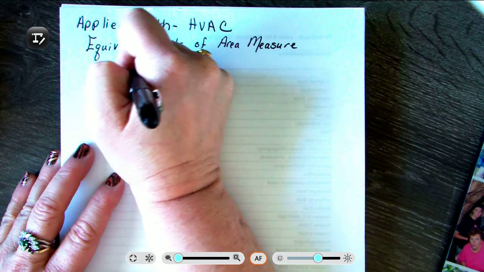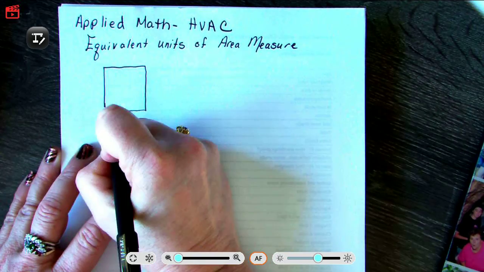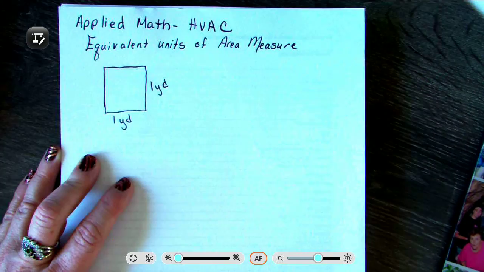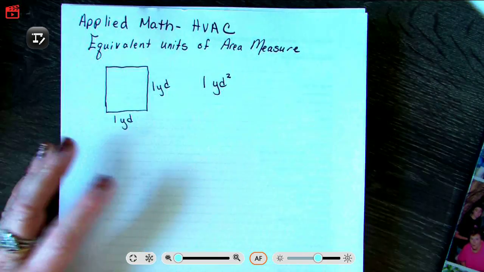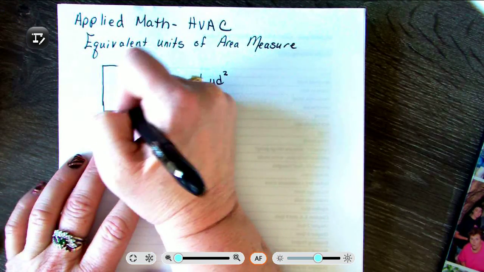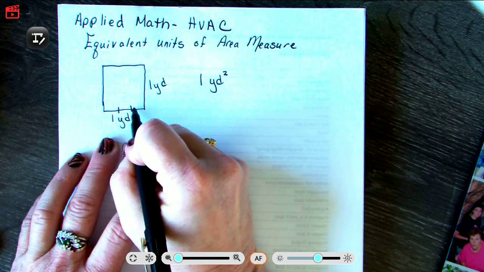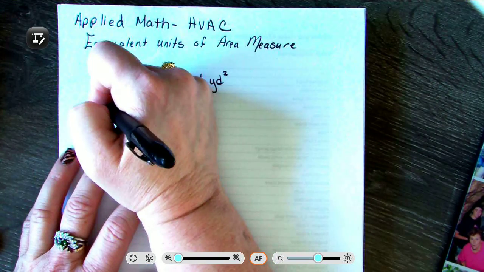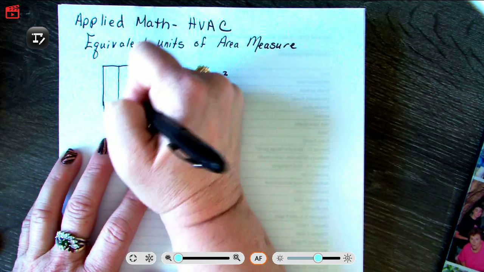So I'm going to imagine that I've drawn a square yard. A square yard is 1 yard by 1 yard. So this is my 1 square yard. I can also remember that a yard is 3 feet. So I'm going to draw my 3 feet here. So 1, 2, 3. I'm going to do it along this side as well. So now I have my 3 feet by 3 feet. I'm going to draw these up.